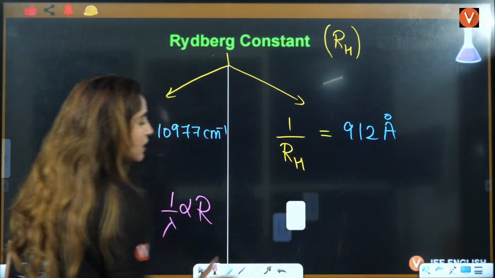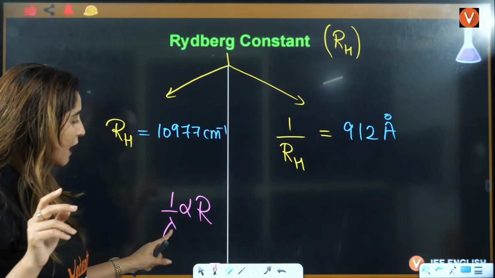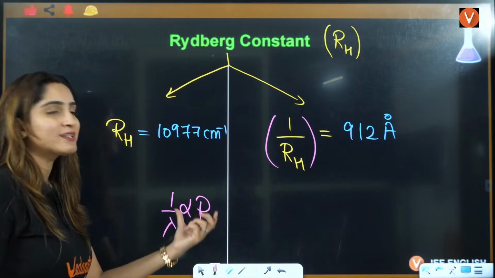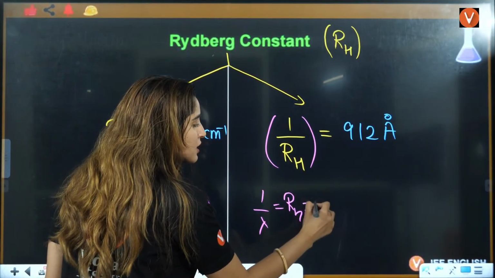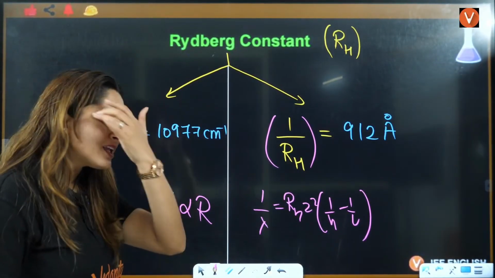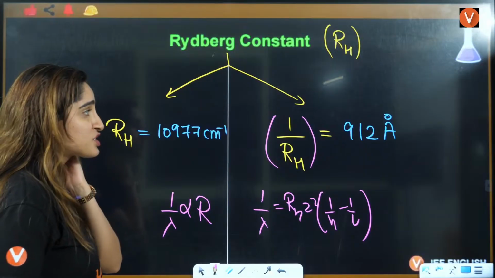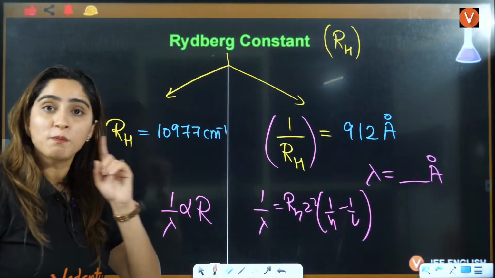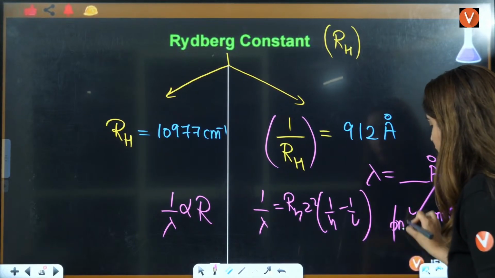Now, if they ask you the value of lambda, that is wavelength, you will put the value of 1 by RH, because that will make the calculation easy for you. Because the formula is 1 by lambda is equal to RH Z square into (1 by n1 square minus 1 by n2 square). So if you know the value of 1 by RH, you can easily solve for lambda with less calculation. But in this case, lambda will be in Armstrong. If in the options they ask you the value of lambda in nanometer or picometer, you have to convert this.